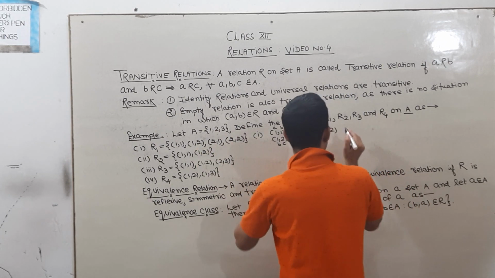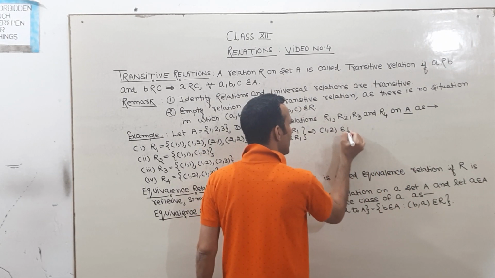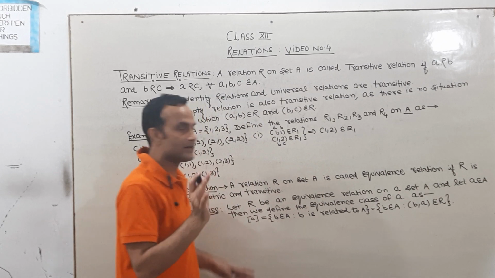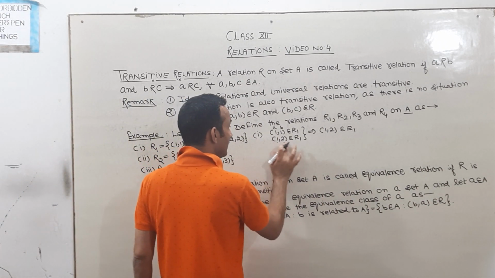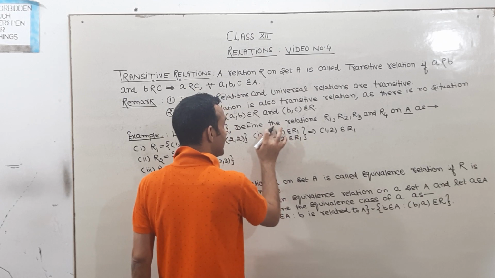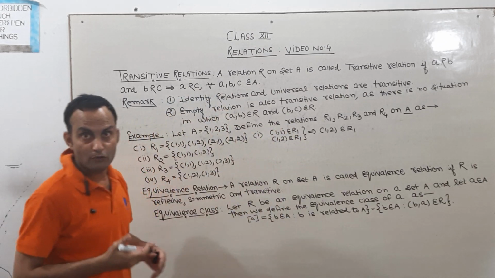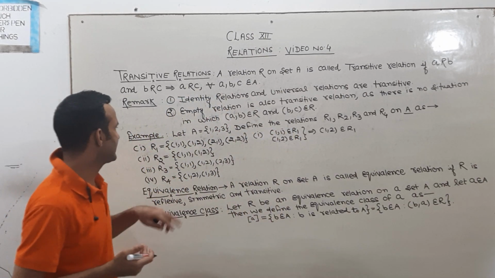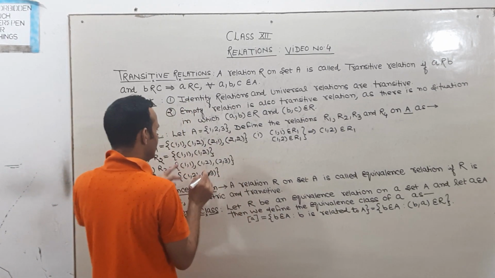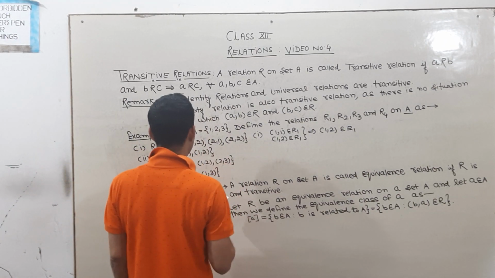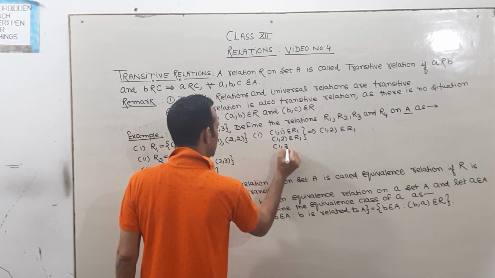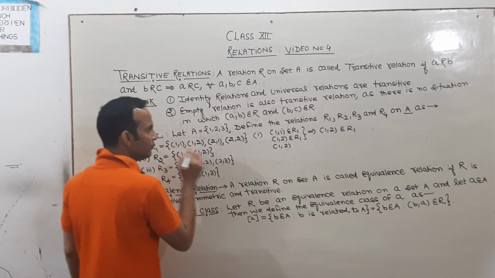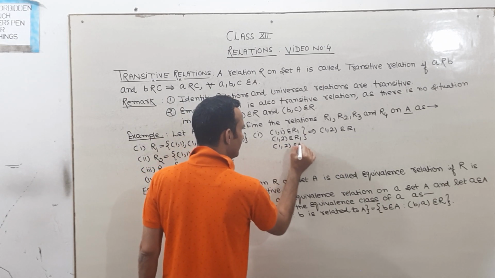Yes, it is given, (1,2) belongs to R1. We got one case, which implies that this is a transitive relation, fulfilling that condition. Let's see more cases. Similarly, (1,2) belongs to R1.